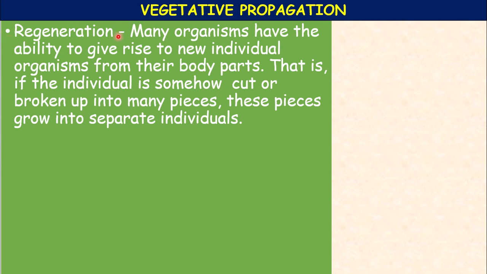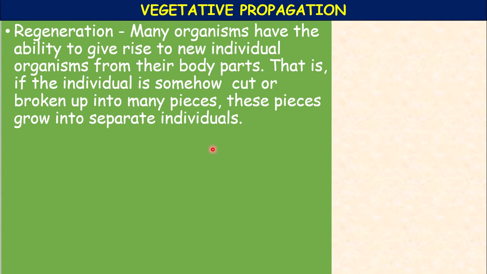Regeneration is a kind of asexual reproduction. Many organisms have the ability to give rise to new individual organisms from their body parts. That is, if the individual is somehow cut or broken up into many pieces, then these pieces grow into separate individuals.